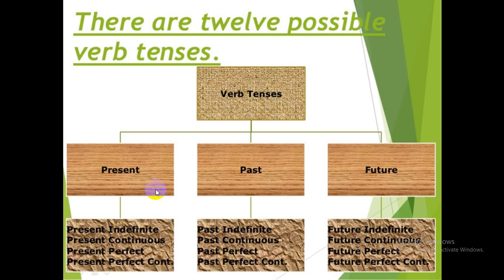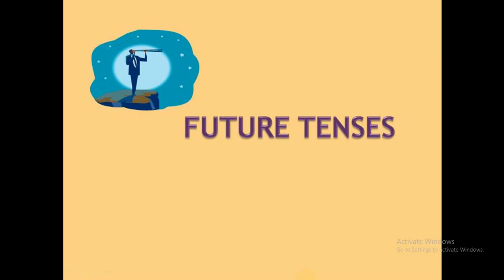Let's see the next one. As we have already got to know, the time of an action is mentioned by tense. There are three forms, that is, present, past and future, and all these three tenses are also divided into four forms: present indefinite, past indefinite, future indefinite, present continuous, past continuous, future continuous, present perfect, past perfect and future perfect, present perfect continuous, past perfect continuous and future perfect continuous. So in short I have described this.